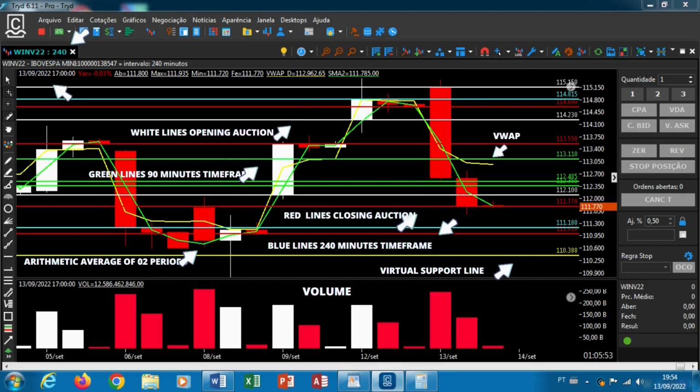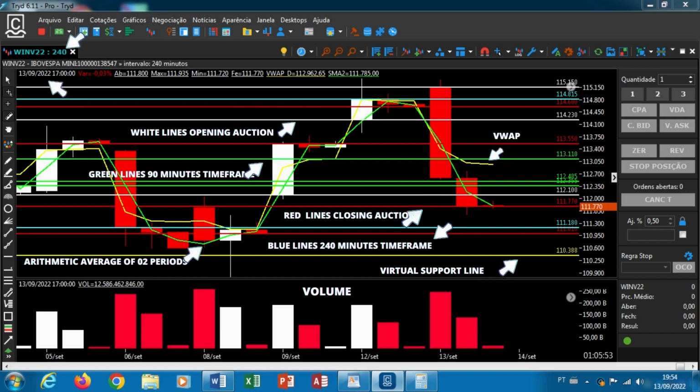as well as inserting the arithmetic average of 02 periods. In H4 timeframe, DF, lines must be drawn only on the opening and closing values of candles from 9 a.m. to 1 p.m. and from 1 p.m. to 5 p.m. The third candle does not have a duration of 4 hours, considering that the day trade mini-index session lasts for 9 hours.